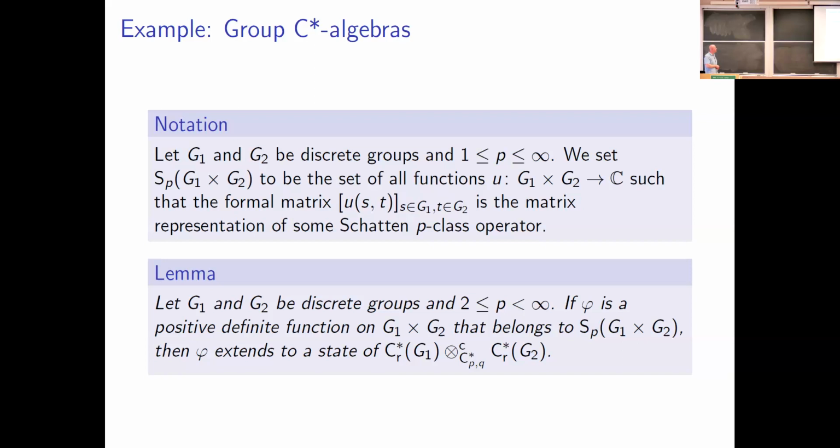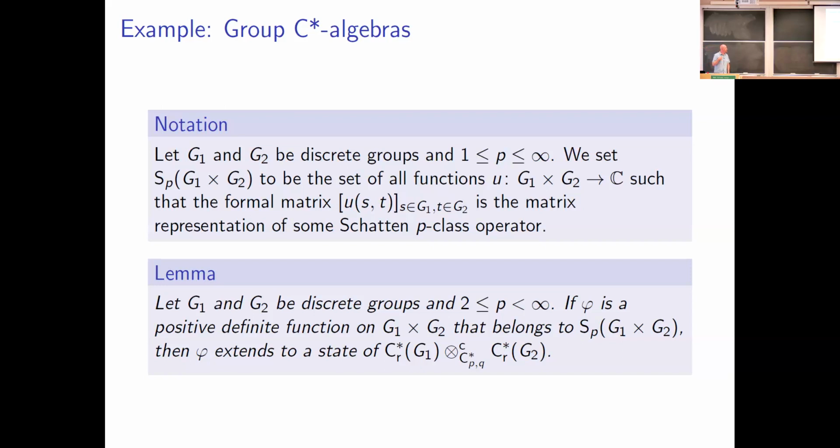We let SP of G1 cross G2, the Schatten P-class functions on G1 cross G2, denote the set of all functions from G1 cross G2 into the complex numbers such that the formal matrix u of s, t, as s and t vary over G1 and G2 respectively, is the matrix representation of some Schatten P-class operator with respect to an orthonormal basis.